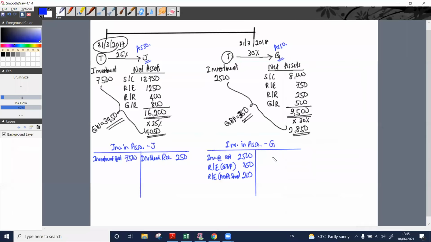Dividend receivable account debit, investment in associate account credit 60. Right? Dividend declared by Garfield PLC, our portion: dividend receivable account debit, investment in associate account credit.